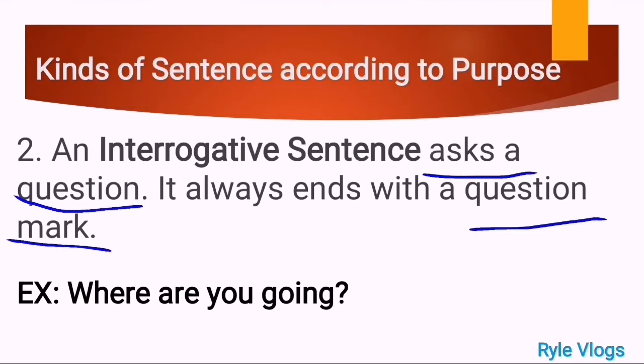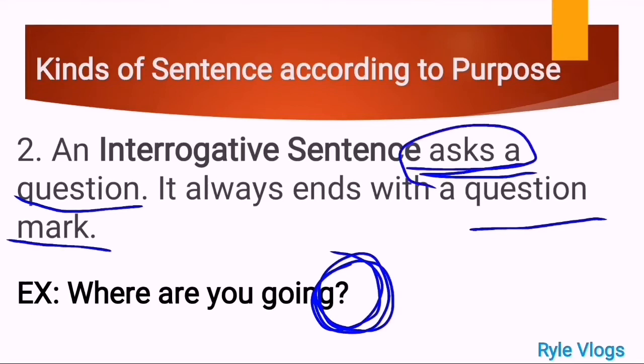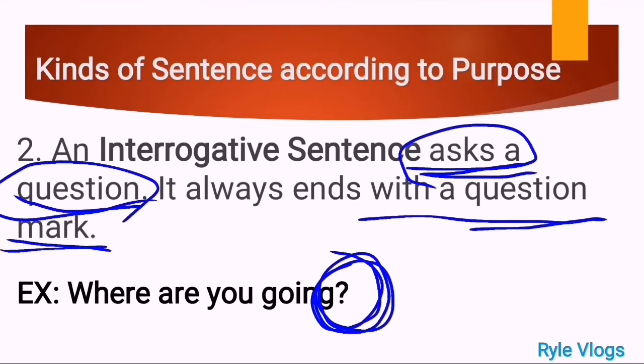This is a good example of an interrogative sentence because it asks a question, and there must be an answer for this one. And of course, when the sentence is asking a question, meaning it has a question mark at the end of the sentence, okay? This is the question mark, the punctuation mark that we're going to use in an interrogative sentence. And the purpose of an interrogative sentence is asking, or it asks a question. Do not forget that one. It asks a question and ends with a question mark. Where are you going? Perhaps this person is going to the park, to the mall, to school, okay?